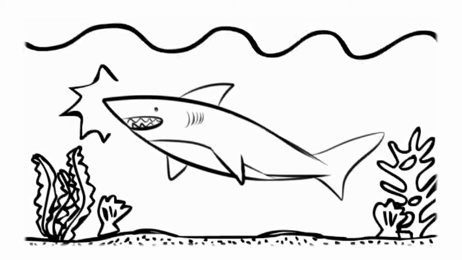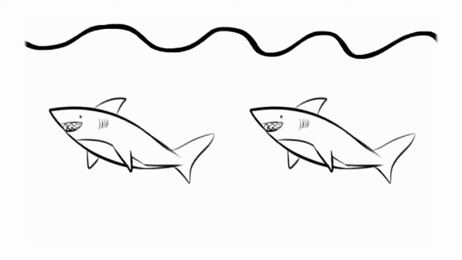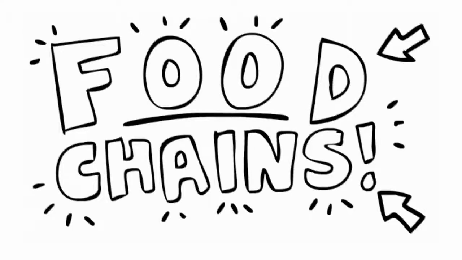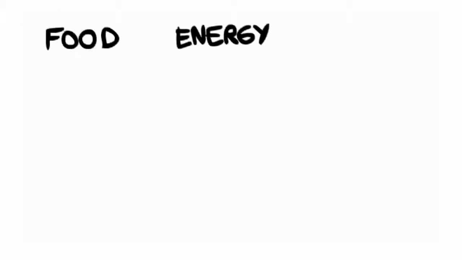Sharks are one of the scariest animals in the ocean and almost nothing else dares to eat them. But if nothing's eating sharks, then why isn't the ocean just overrun with sharks? We can answer the question with food chains. Now, to understand food chains, we first have to talk about food and energy.